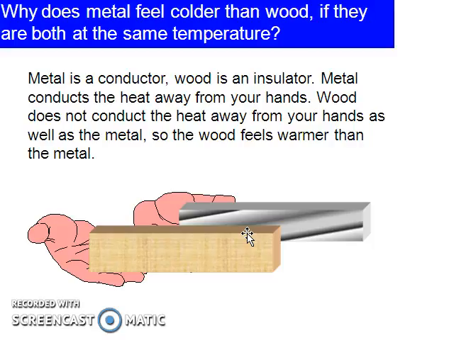Why? Because metal is a conductor of heat and transfers heat very quickly from our skin into its body, so we feel the cold. But wood cannot absorb the heat from our body, and that's why we do not feel the cold.